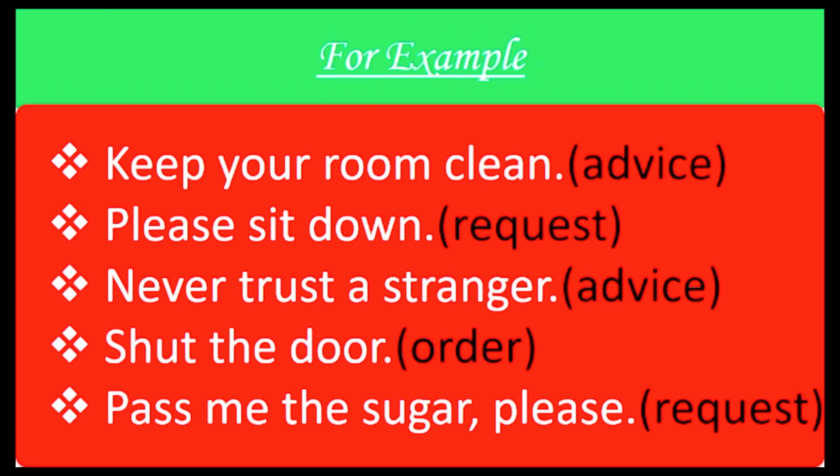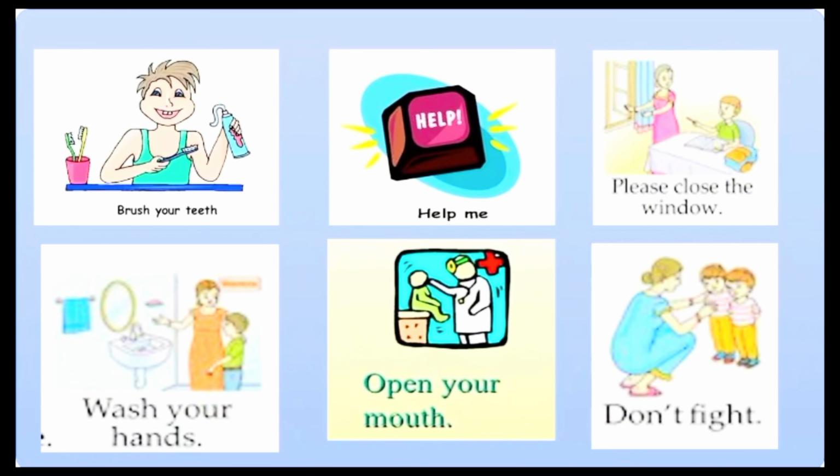Please sit down. It's a request. Never trust a stranger. Again, we are giving a suggestion or advice to someone. Shut the door. We are giving an order to someone to shut the door. Pass me the sugar, please. It's a kind of request. So again, this will be an imperative sentence. Similarly, imperative sentences can be: brush your teeth, help me, please close the window, wash your hands, open your mouth, don't fight.